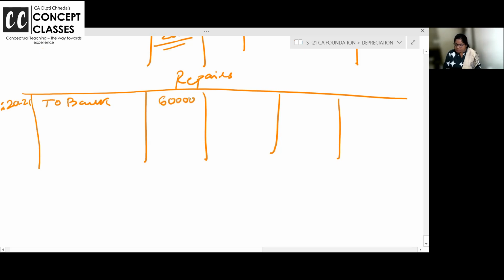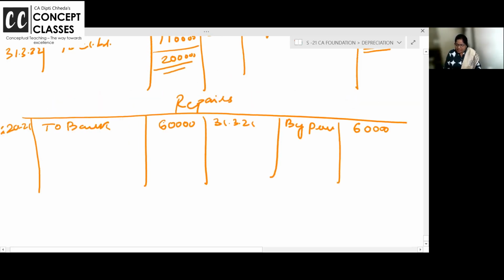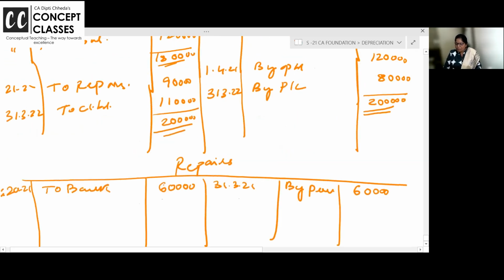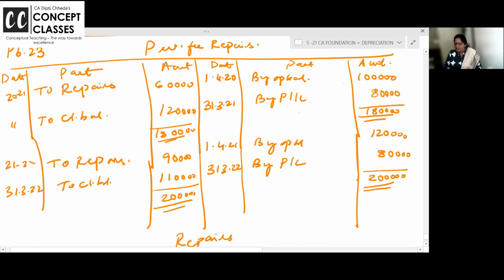On 31st March 21, by provision account. See, you can have a conflict with me and say, ma'am, you taught us repairs, depreciation, whatever expense we incur, transfer to P&L. But if you have a provision, bring it here: you made a provision of 1 lakh.